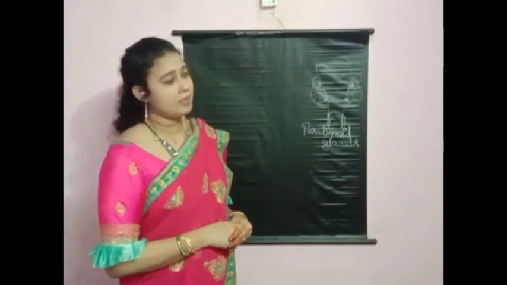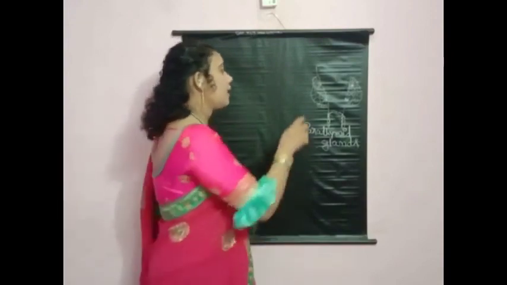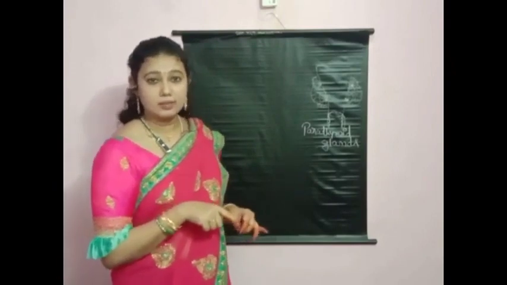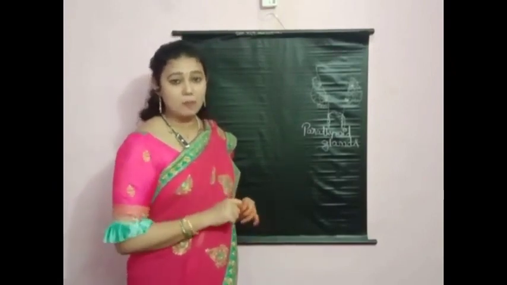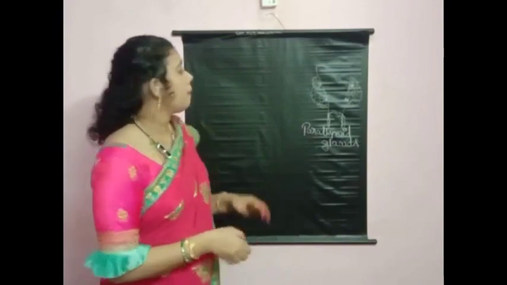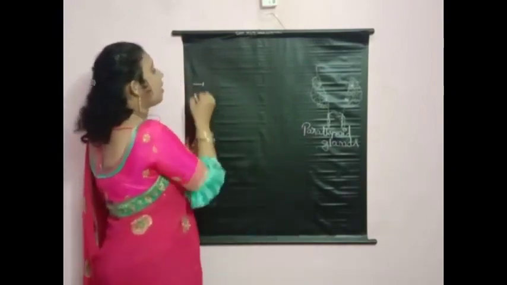Parathyroid glands are present behind the thyroid gland. There are 4 parathyroid glands present in human beings. What is the function of the parathyroid gland in our body, children? The parathyroid gland secretes parathormone.